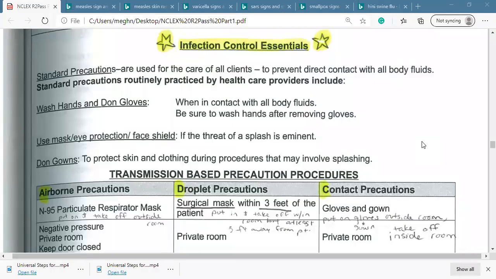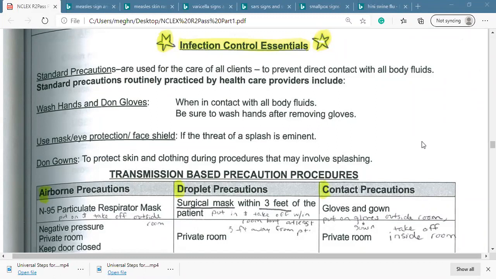Infection control. So first of all, for any kind of airborne, droplet or contact, every time when we're dealing with the patient, we have to follow the standard precaution. Standard precaution, or we just say the universal precaution. Standard precaution or universal precaution, you have to wash the hand.